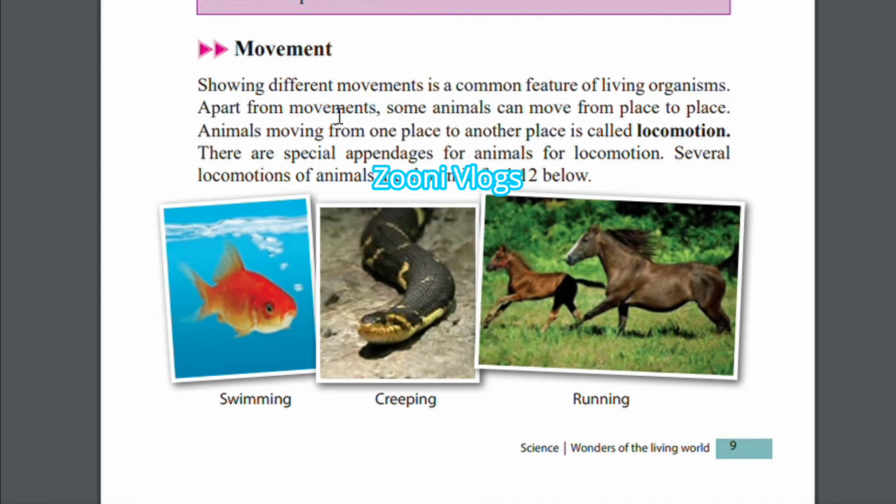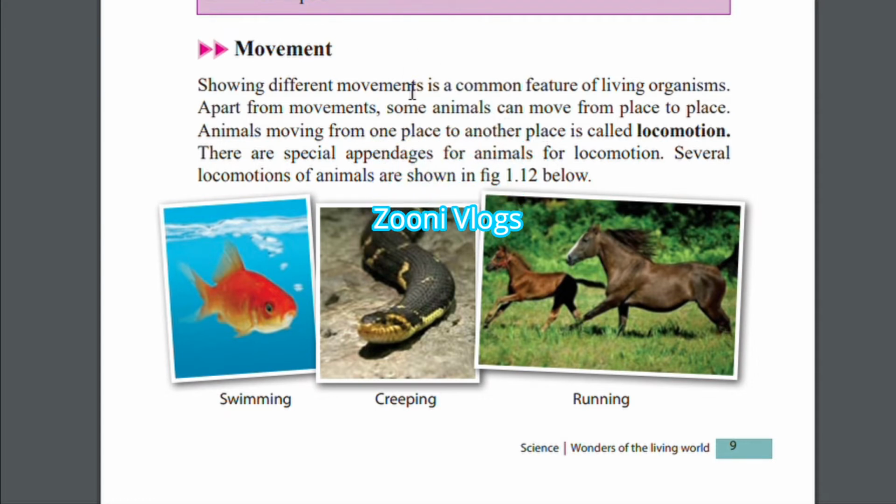Apart from movements, some animals can move from place to place. Animals moving from one place to another place is called locomotion. That is very important. When you are studying science, you can learn many more new words from the science vocabulary. You have to keep these words in your mind because these are very important.